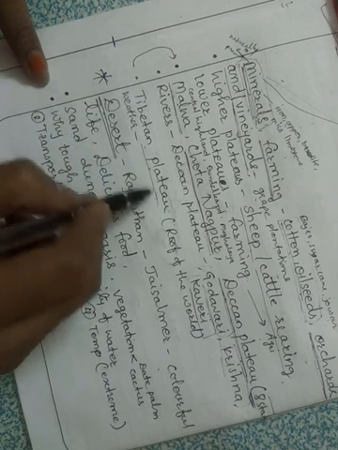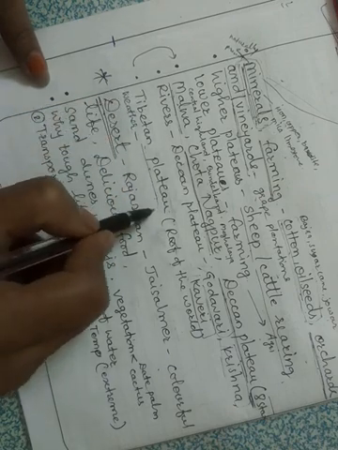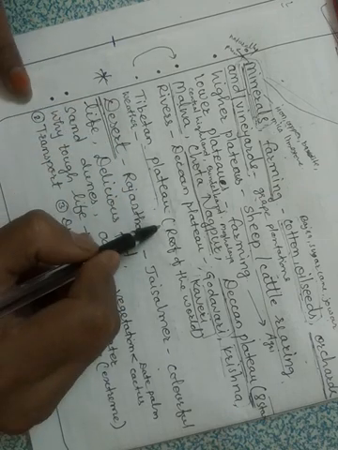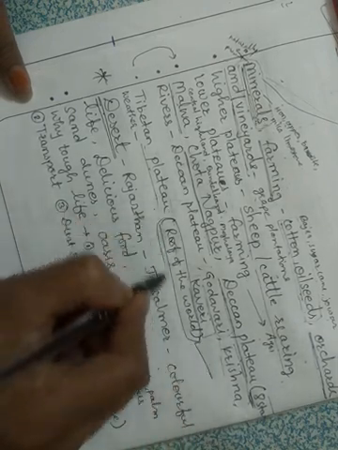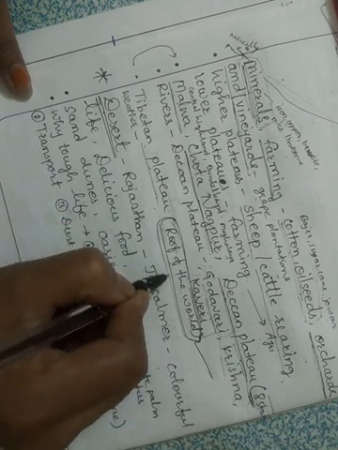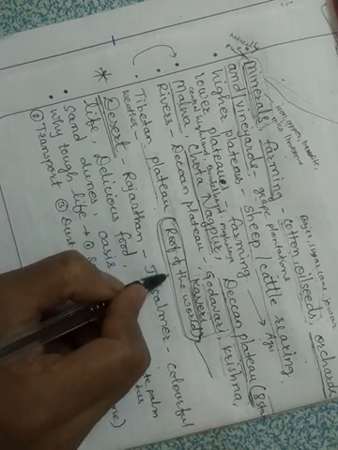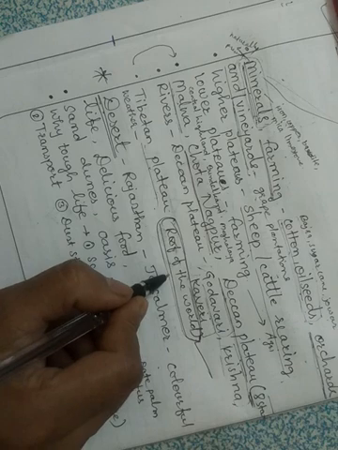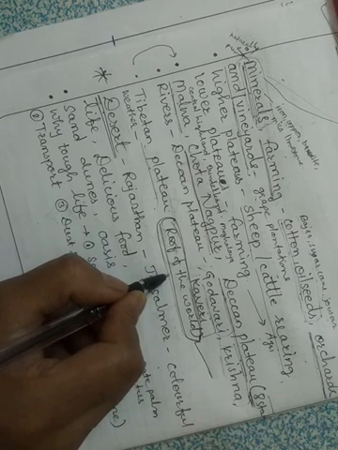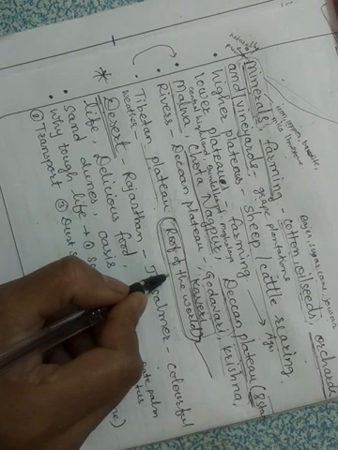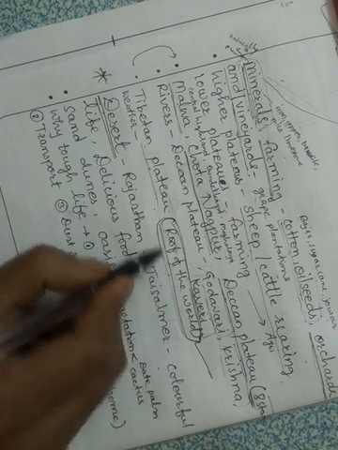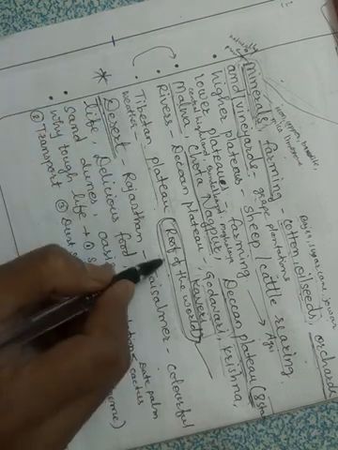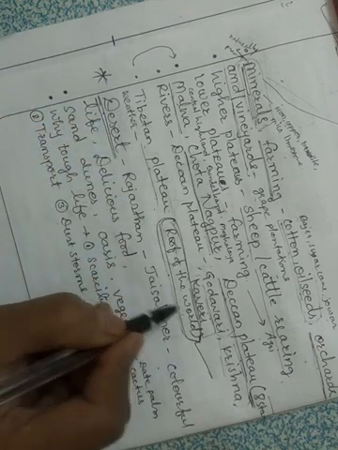This Tibetan Plateau is covered by mountains on all sides, and it is also known as the roof of the world. Why is it so called? Why is it called the roof of the world? Because this plateau is located at the highest place in the world. It is the highest place in the world. That is why it is called the roof of the world.